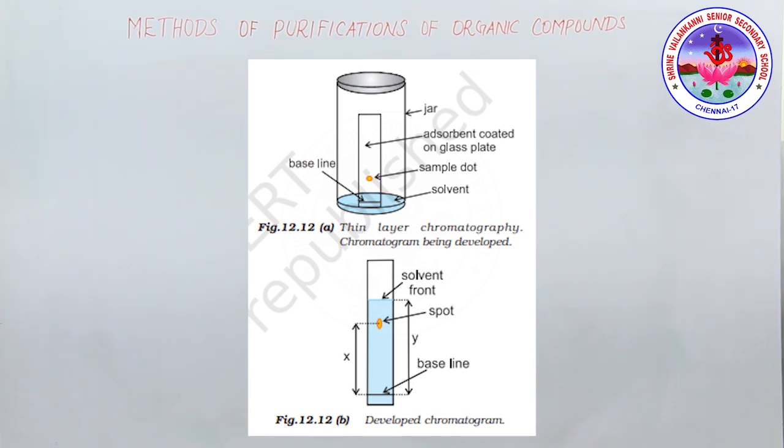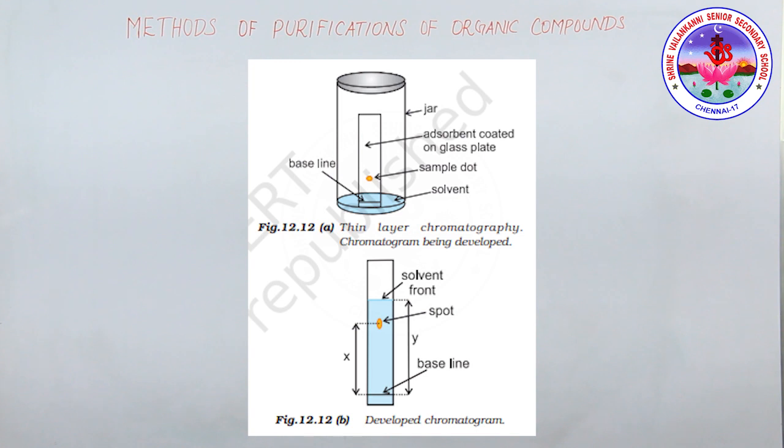The relative adsorption of each component of the mixture is expressed in terms of the retardation factor, also called the Rf value. Rf is equal to the distance moved by the substance from the baseline divided by the distance moved by the solvent from the baseline. So this is the formula.